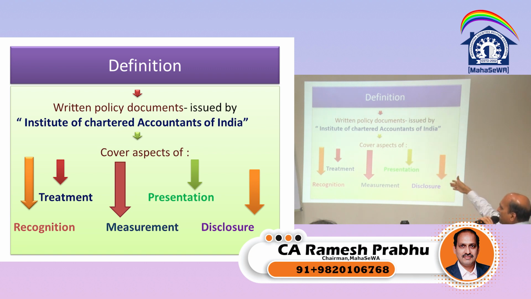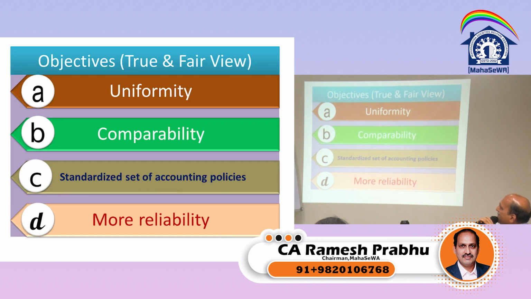Ultimately presentation, disclosure, recognition, treatment, everything comes once you disclose. So whether it needs disclosure, that means in the balance sheet and in the profit and loss account, notes to the accounts also we need to specify, which we find in the companies. This is also applicable in the cooperative society, which we are not doing.